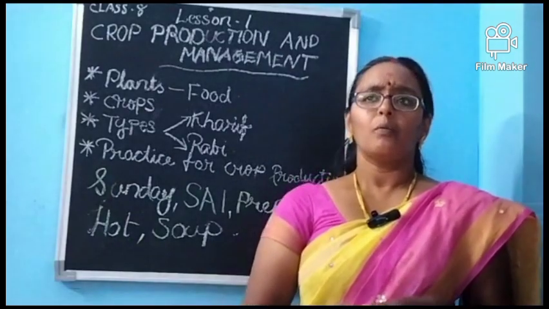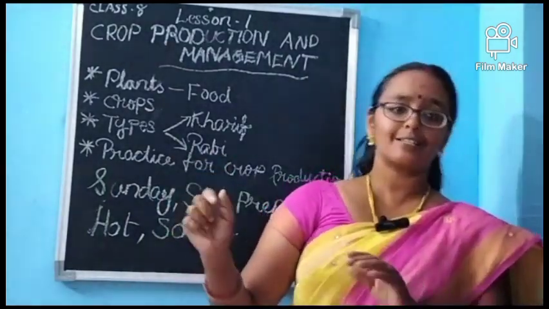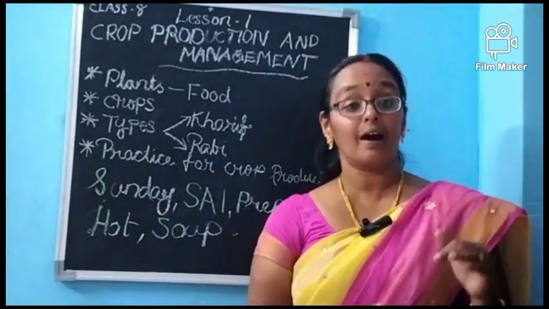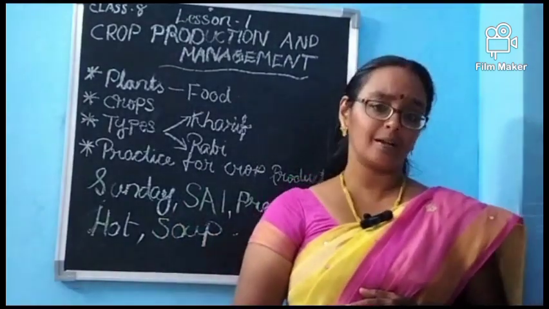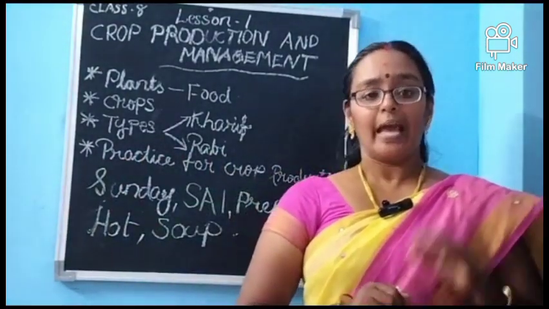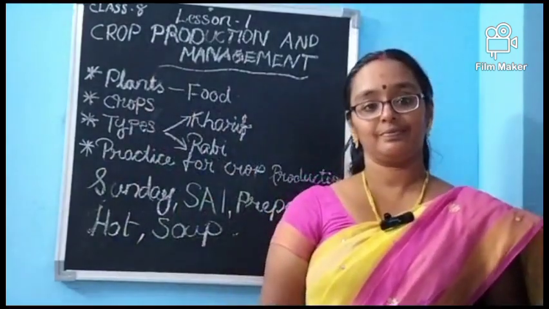Are manure and fertilizer the same? No. Fertilizer is different, manure is different. Manure is what farmers make on their own. How do they make it? They dig a big pit in the soil, and in the pit they add plant waste as well as animal waste.